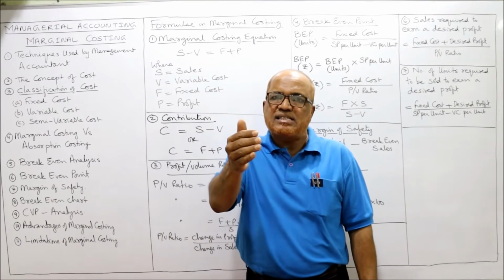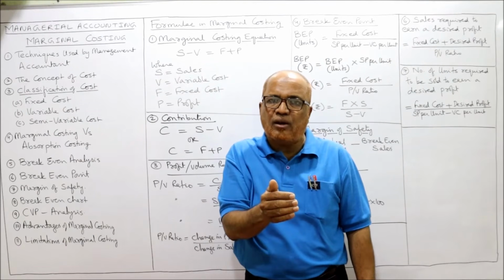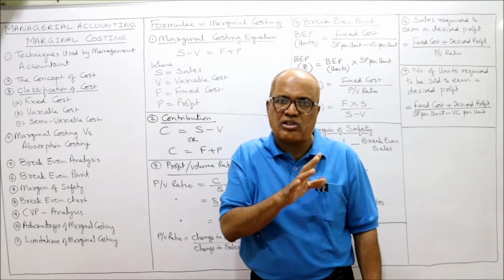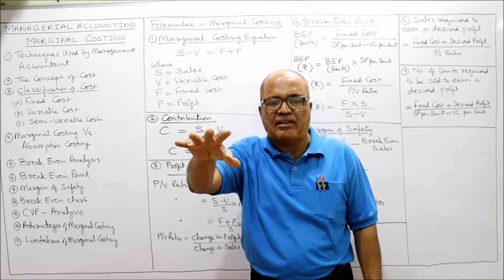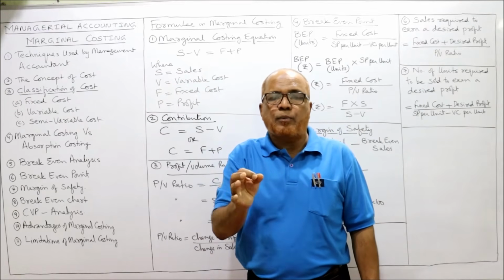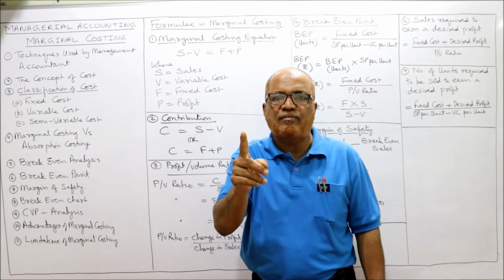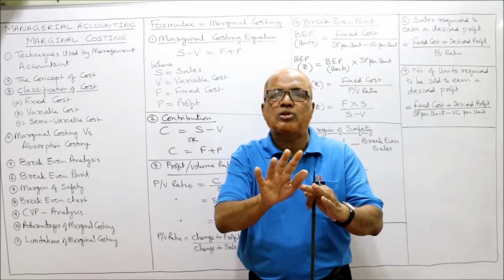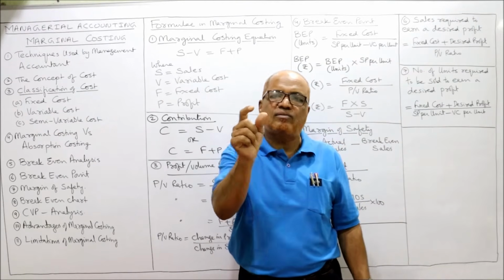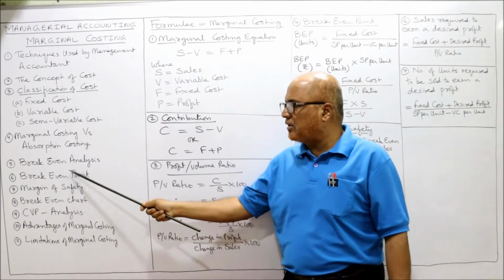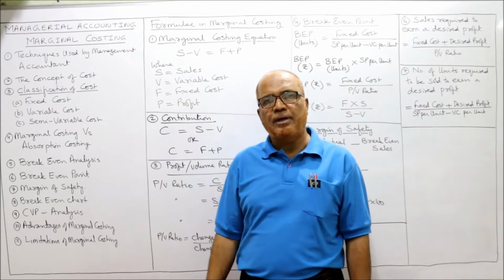That means if I sell less than 150 air coolers in a month, I will incur loss. If I sell more than 150 air coolers in a month, I will get profit. If I produce and sell exactly 150 air coolers, no profit, no loss. That point of 150 air coolers is called break-even point.